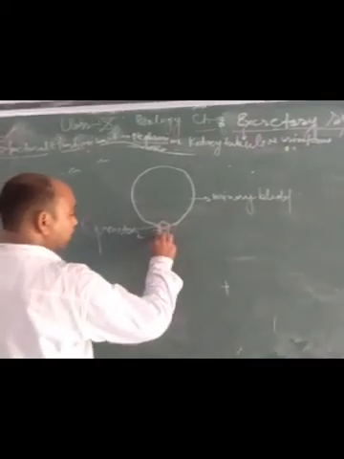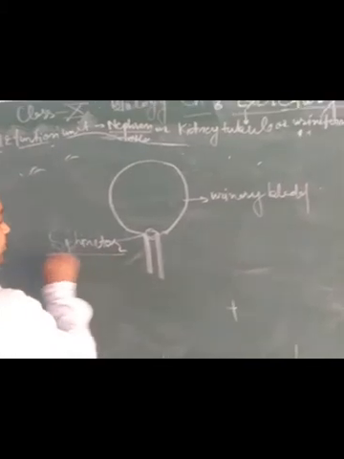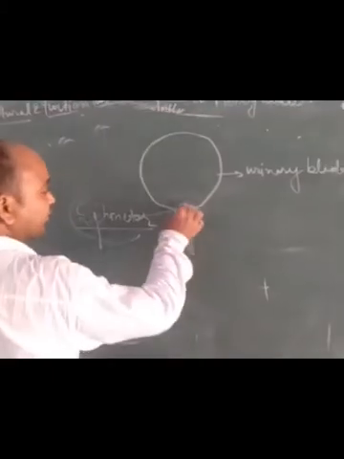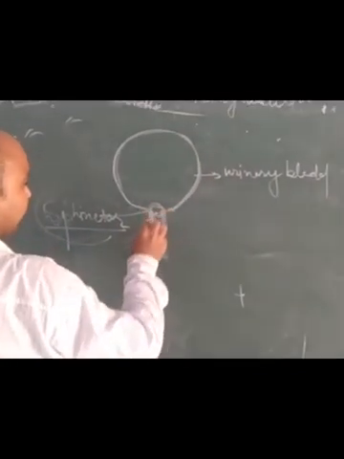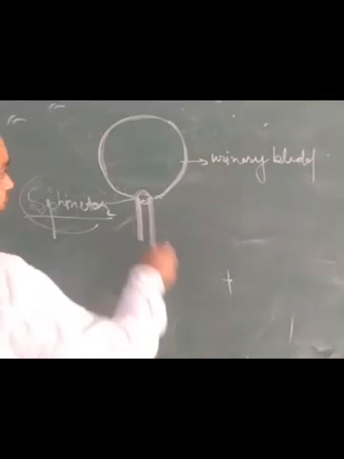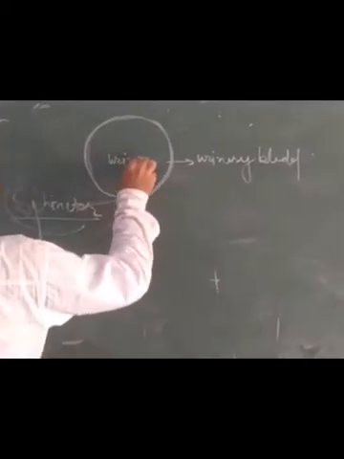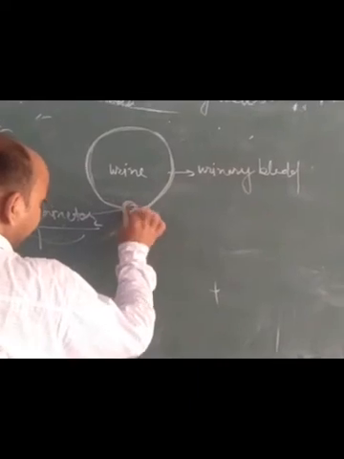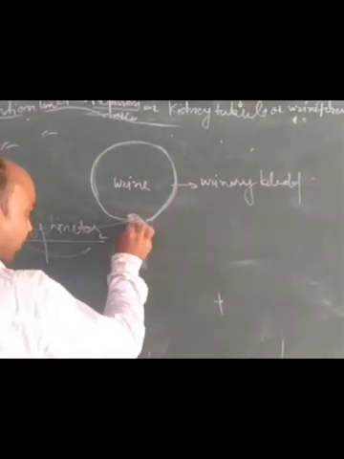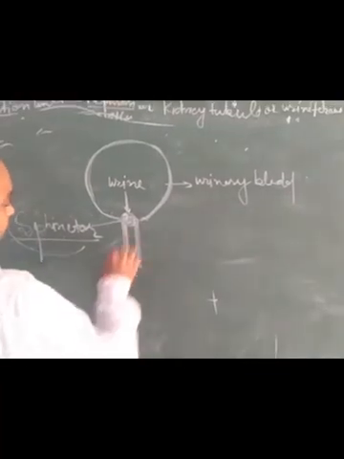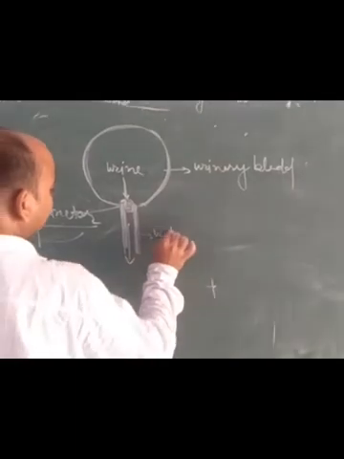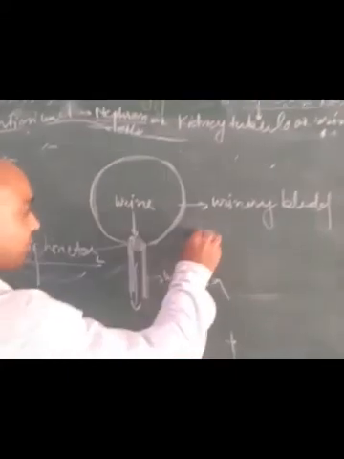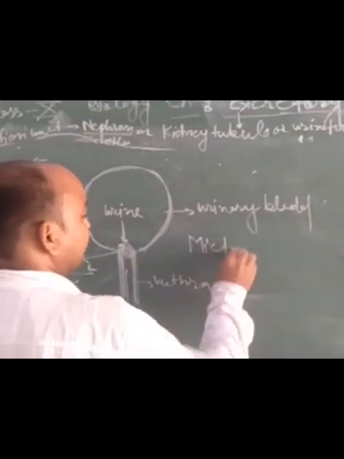Students, we will study a few sphincters. Sphincter means controlling muscles. Here is a circular sphincter present in the urinary bladder. When urine gets accumulated in the urinary bladder, this sphincter withstands its pressure. Now when its quantity becomes excessive, then through the urethra, urine passes out. Now in this process, one term arises: micturition.